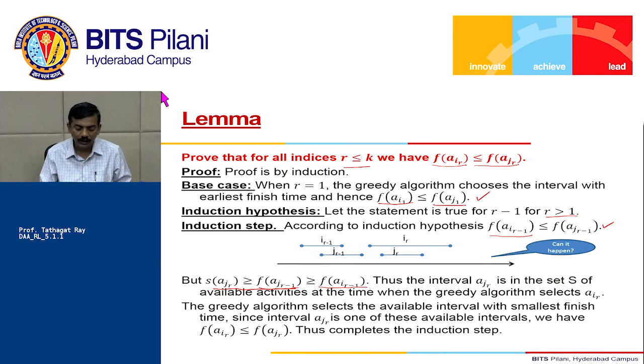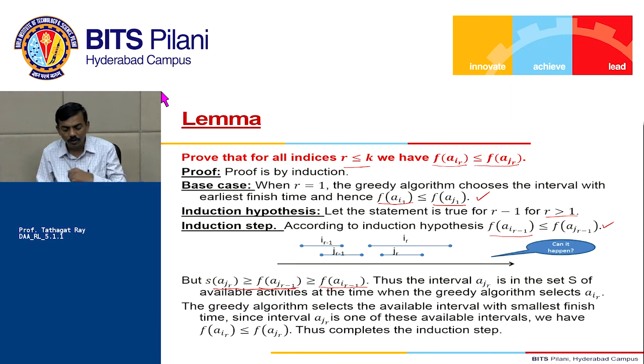Which means that the interval AJR, which is in my optimal set, is going to be compatible. Thus the interval AJR is in the set S of available activities at the time when the greedy algorithm selects AIR. My greedy algorithm selected AIR after AIR minus 1, and the optimal solution, some other algorithm which figured out the optimal solution, selected AJR.